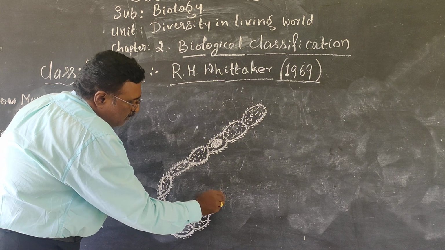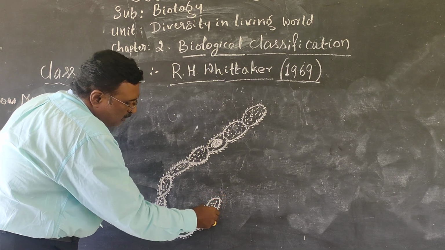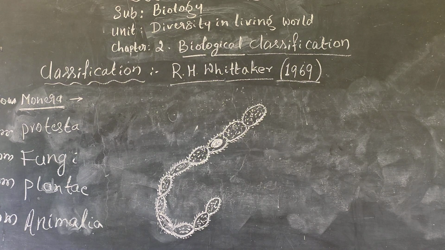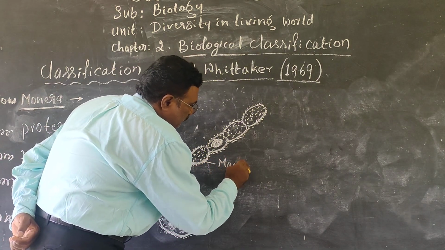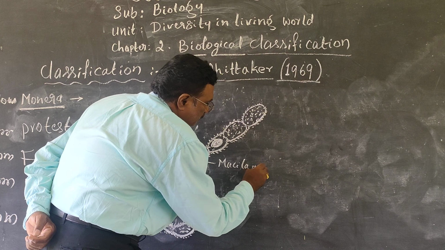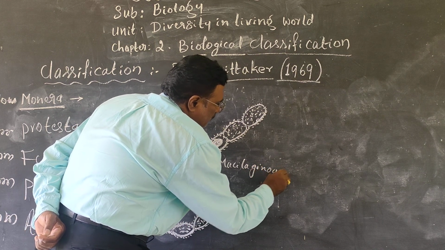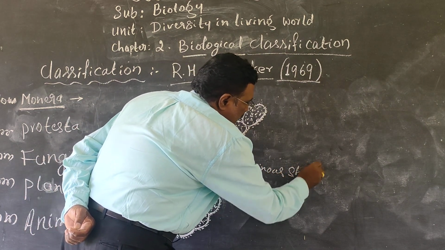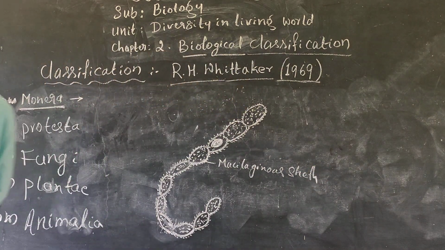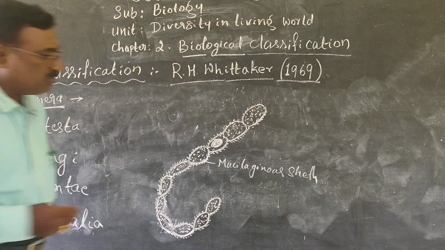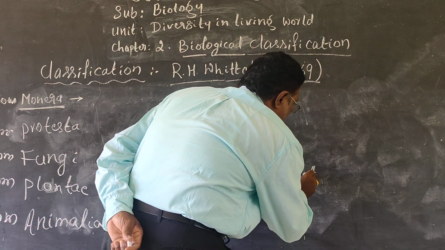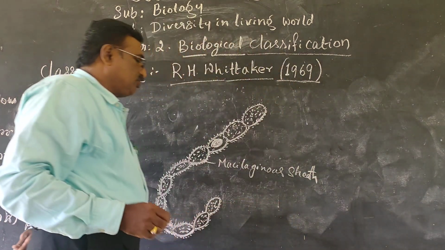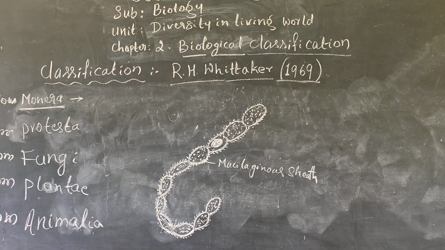You should write in pencil with a very clear diagrammatic structure. Mucilaginous sheath, and heterocyst.